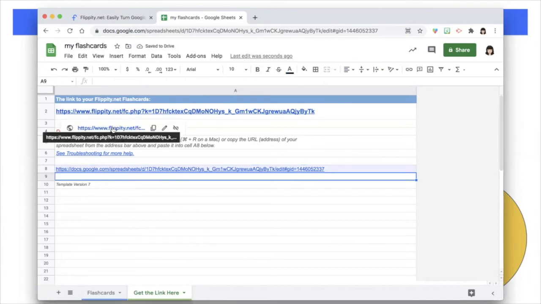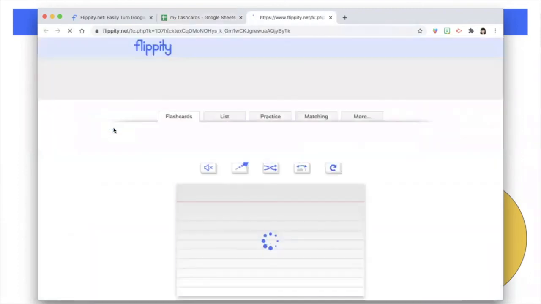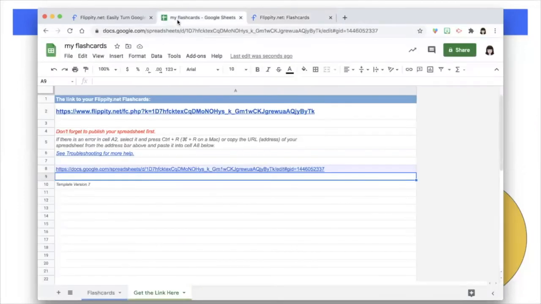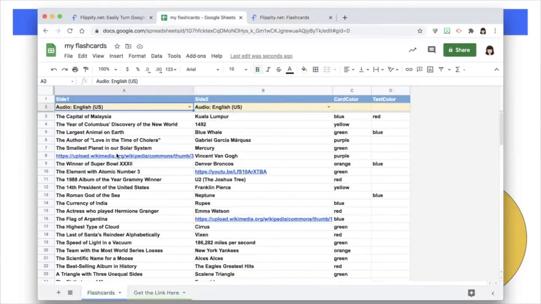And now I can move down, click my link. Now, of course, mine's exactly the same as the template, but I suggest you do that every time so you know it works before you invest all the time of putting your terms and your definitions into the template.